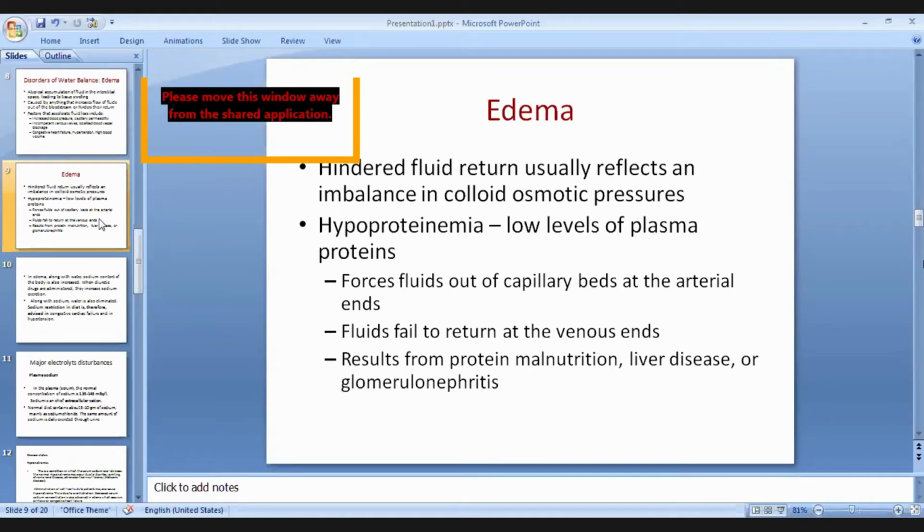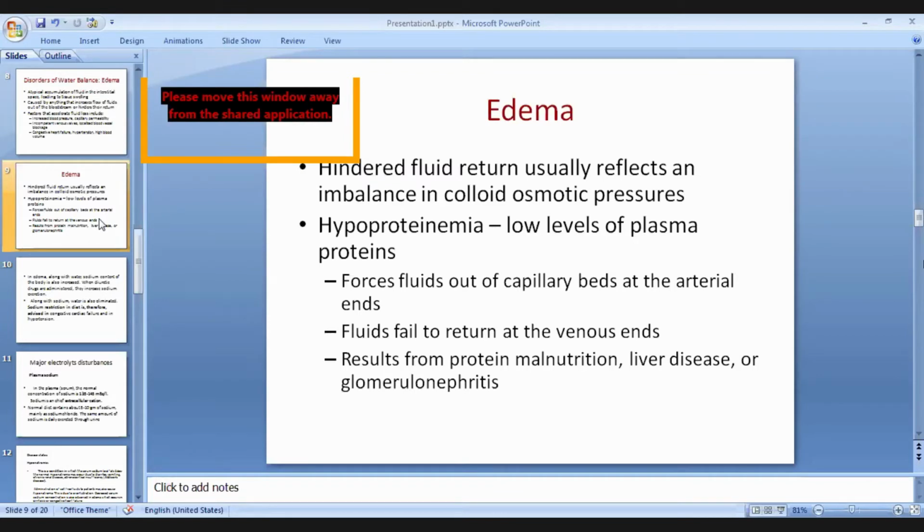In hypoproteinemia, it forces the fluid out of capillary beds at the arterial ends, because proteins are also dissolved solutes, and they are also responsible to maintain the osmotic balance. And in hypoproteinemia, it forces the fluid out of capillary beds at the arterial ends, and fluid fails to return to the venous end. And this hypoproteinemia may result from protein malnutrition, liver disease, glomerulonephritis.